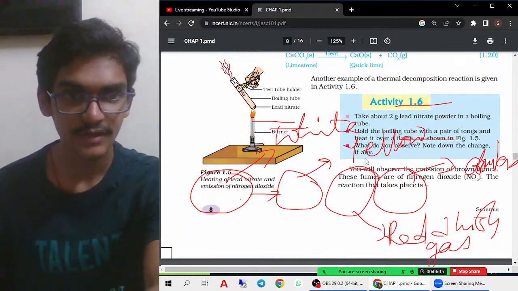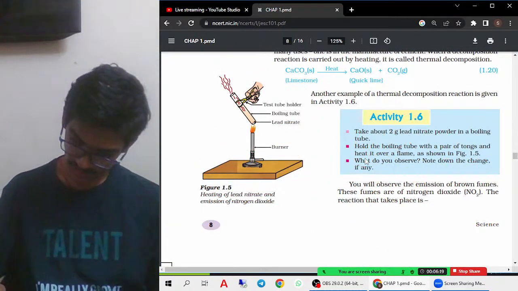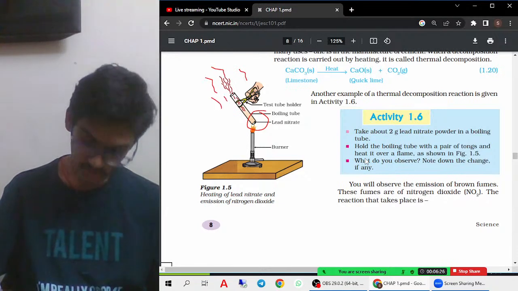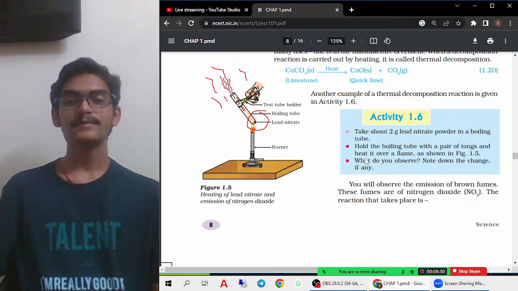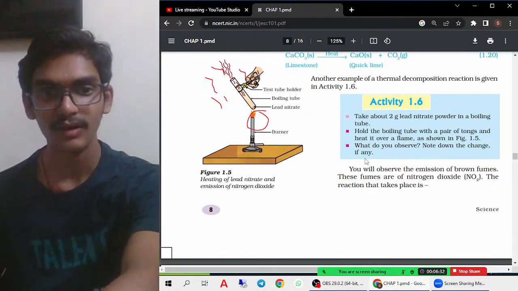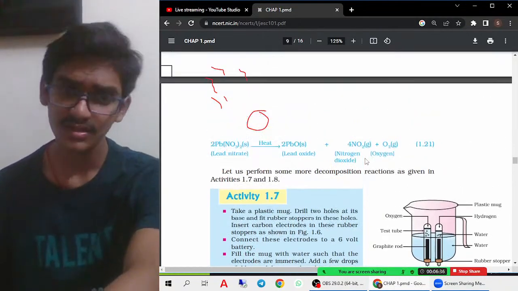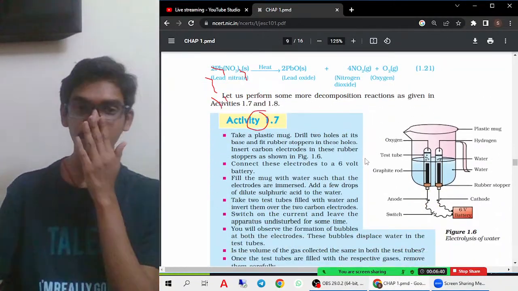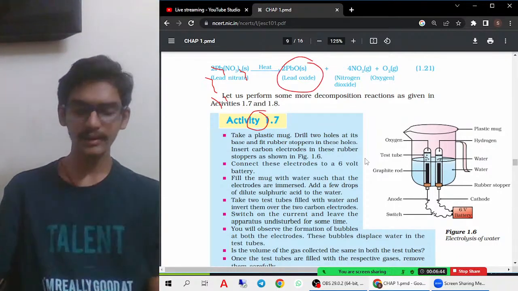For example, if you see here also, when lead nitrate is heated, it gives some red color gas, right? That red color gas is nothing but a reddish brown gas, which is nitrogen dioxide gas. Must remember this, very very important. So this is also an example of a thermal decomposition reaction. Very important. Definitely one question. And this lead oxide is considered to be an amphoteric oxide. Okay, that you must remember.